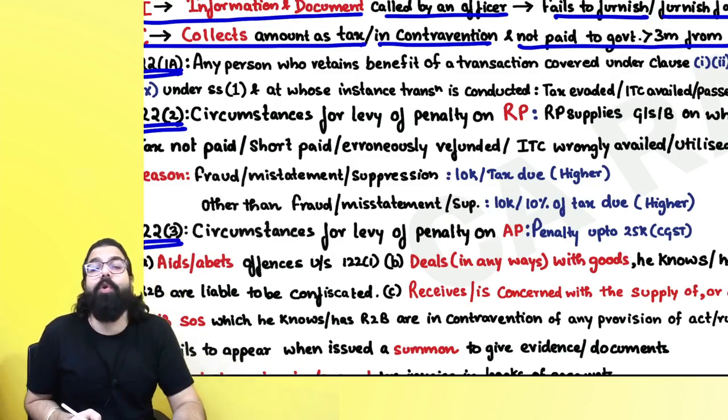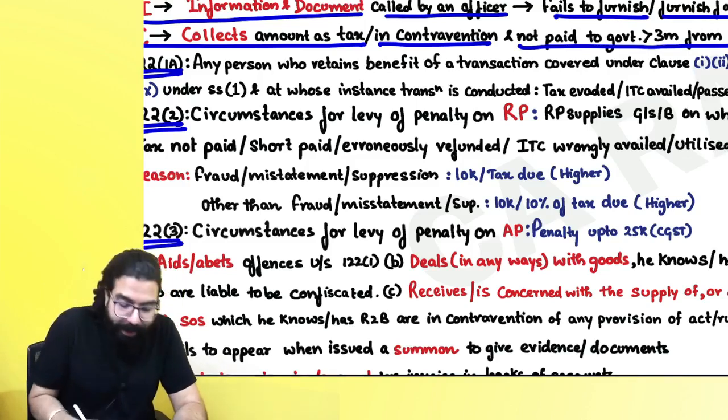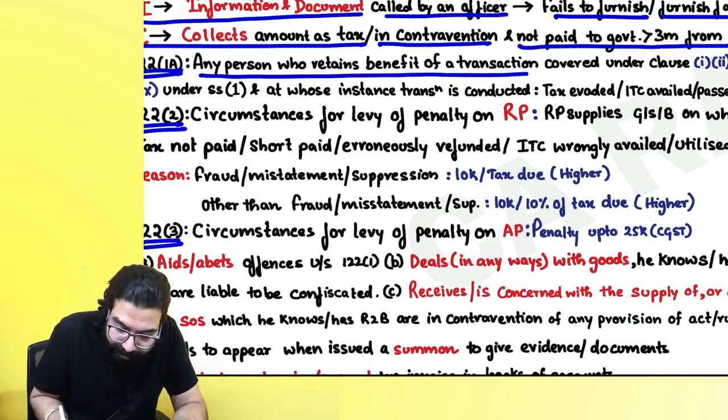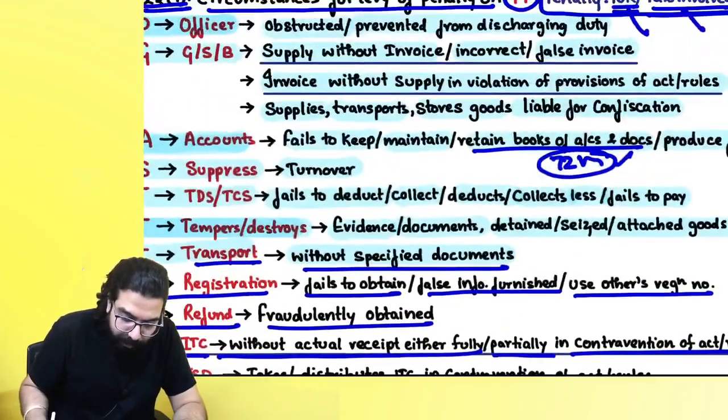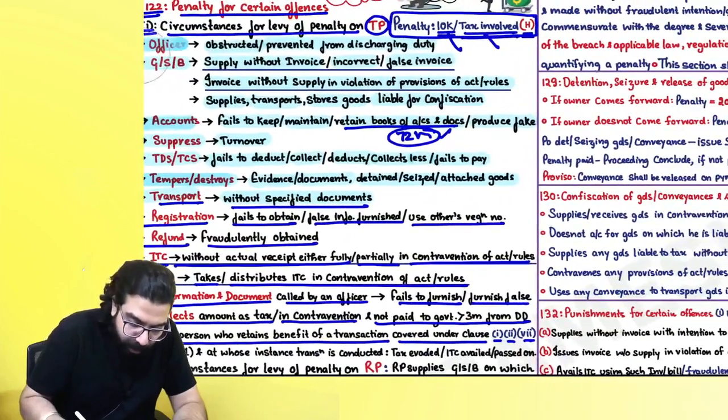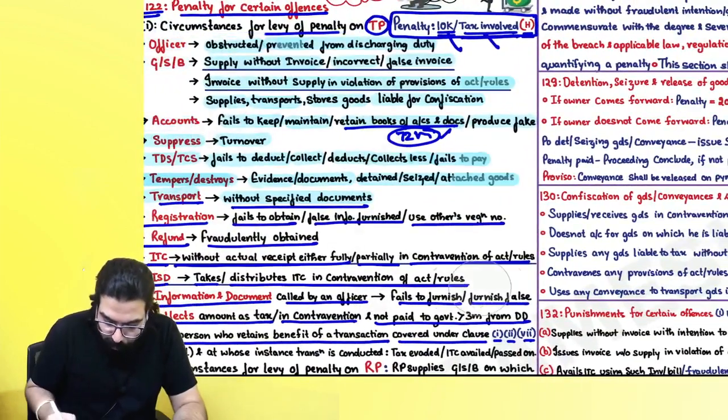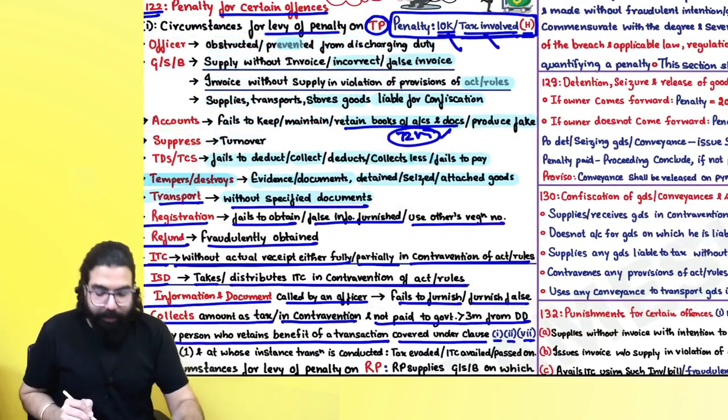Section number 122 1A introduced, wherein government told any person who retains the benefit of a transaction covered under clause 1, 2, 7 and 9. Sir, what is 1, 2, 7 and 9? Everyone over here, how will you remember 1, 2, 7 and 9? If you go ahead and see over here, just a minute.